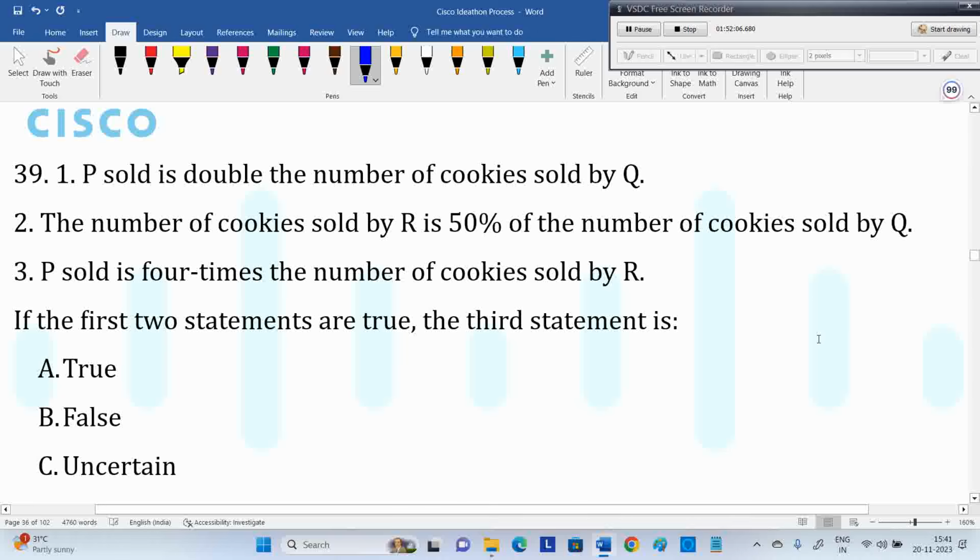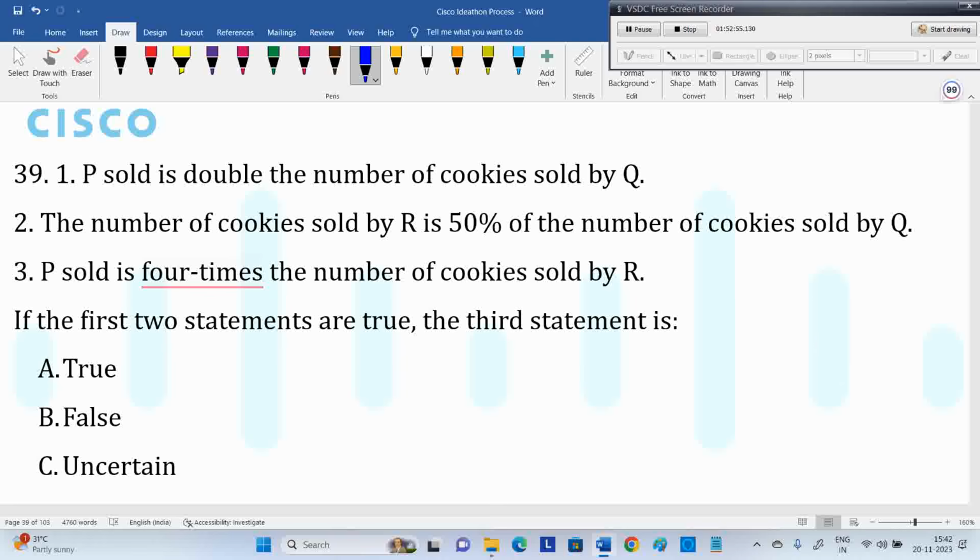P sold double the number of cookies sold by Q. The number of cookies sold by R is 50%.